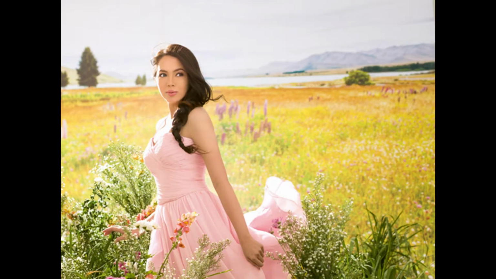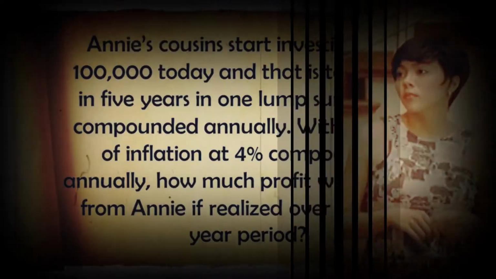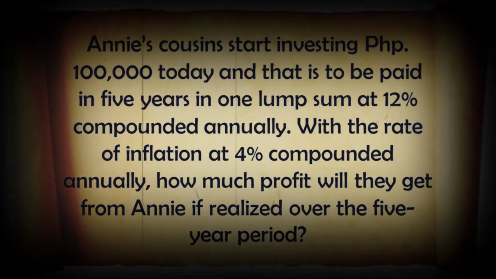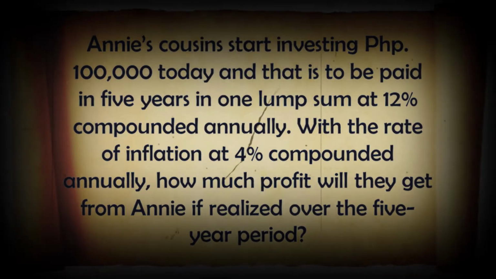Since she chooses to do planting different crops, her cousins become interested and they try to invest in Annie's farming idea. They start investing 100,000 pesos today, to be paid in 5 years in one lump sum at 12% compounded annually. With the rate of inflation at 4% compounded annually, how much profit will they get from Annie if realized over the 5-year period?